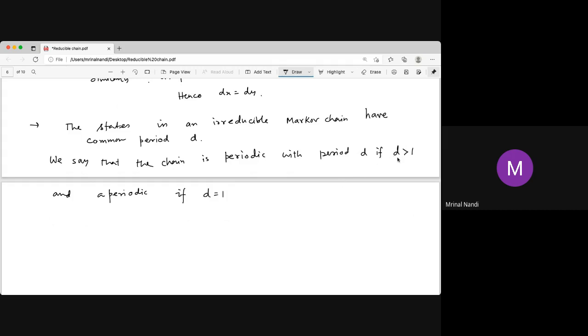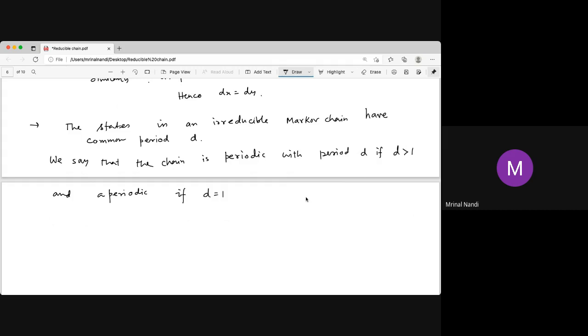So the question is whether a chain is periodic or not. A simple random walk is periodic with period 2. The question is whether it is aperiodic or not. The idea is clear: if it is periodic, then there is a problem.